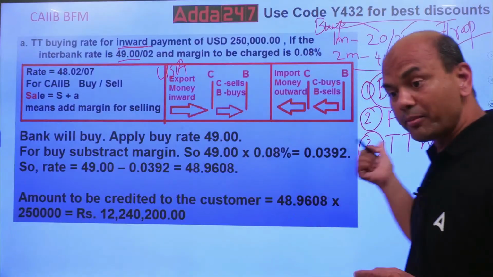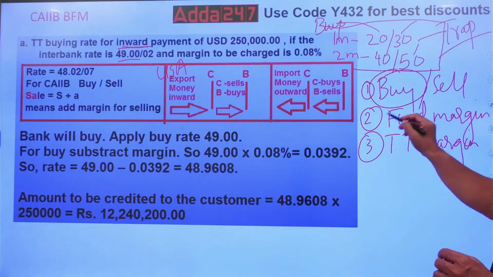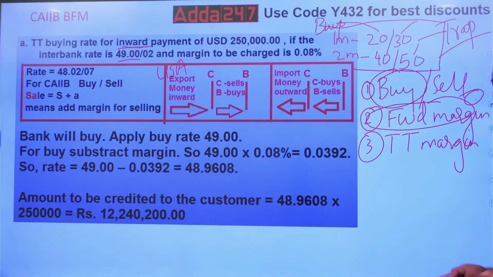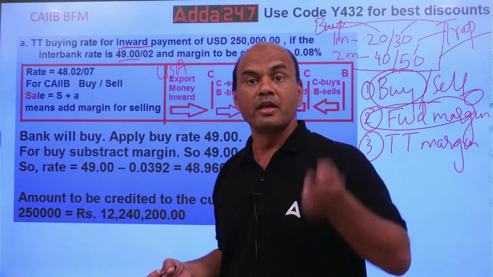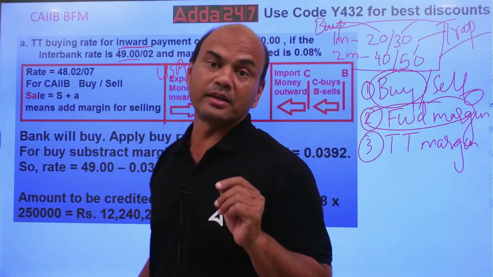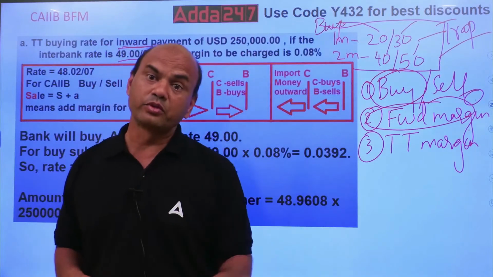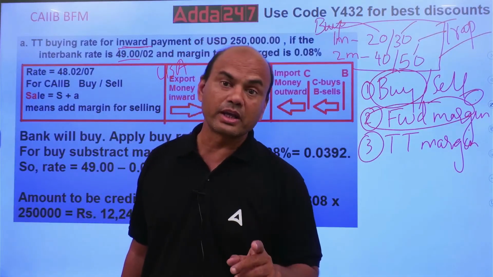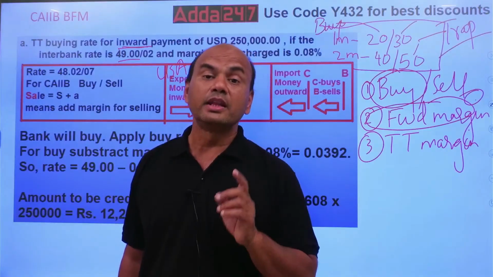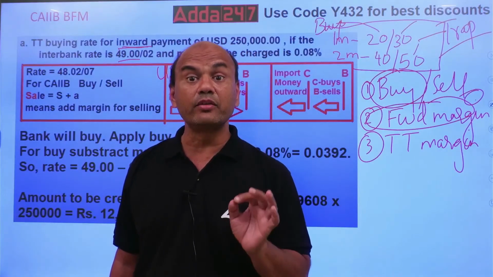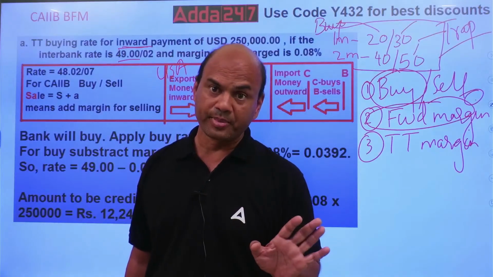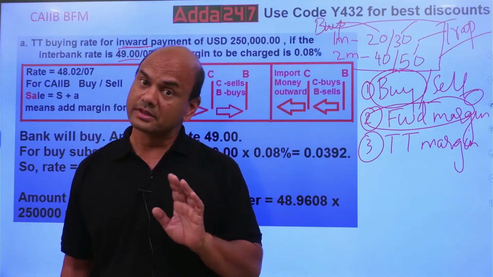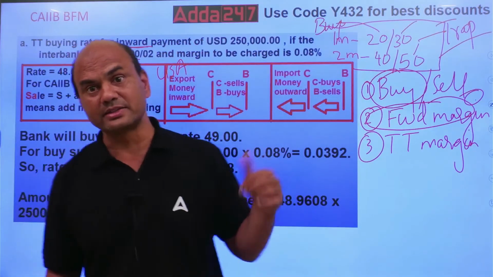Now come back to your basics. The basics say forward margin. The forward margin over here is 0. There is no forward margin, because we are doing the transaction on the spot. This is what you need to understand in the paper: where to use the forward margin and where not to. Whenever you are doing any transaction on spot, never ever use the forward margin. Whenever you are doing the transaction for the future, at that time use the forward margin.